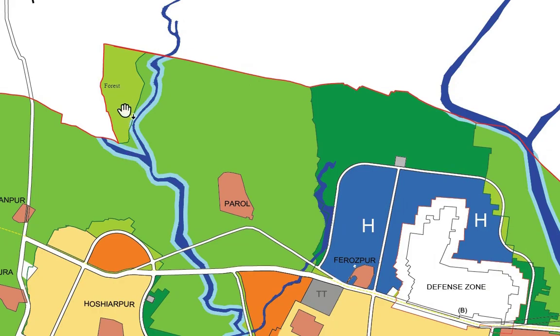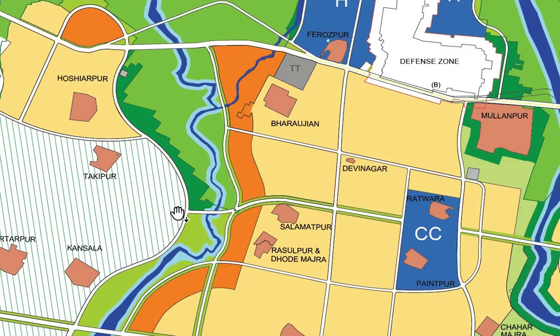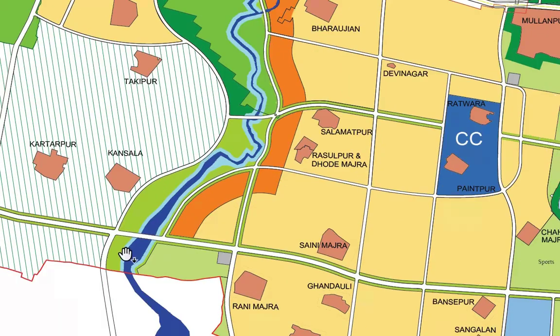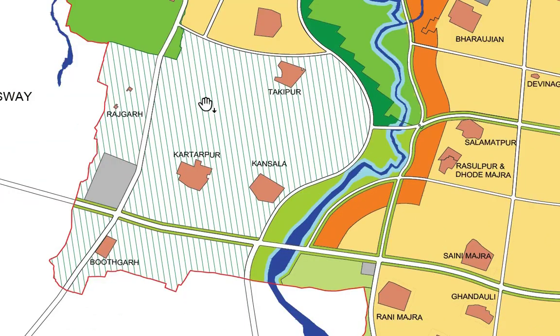This kind of green color represents the area covered by the forest. Here we are seeing some oblique lines. These oblique lines represent rural or agricultural land.